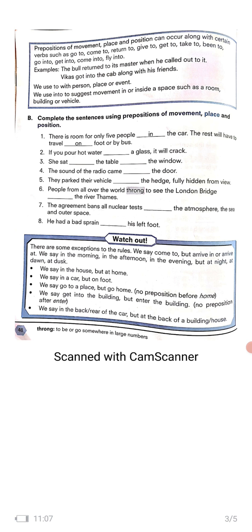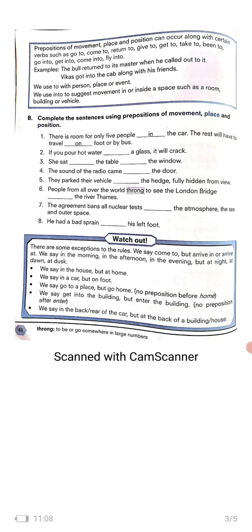We say come to but arrive in or arrive at. So for example we can say please come to my house. But if you want to say you should arrive in 5 minutes at my house, or you should arrive at 4 o'clock at my house. So there are differences while using a few words.